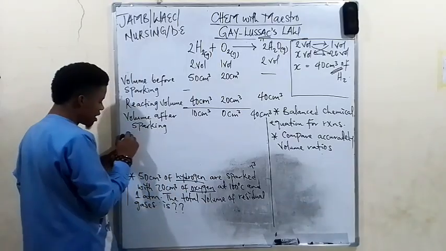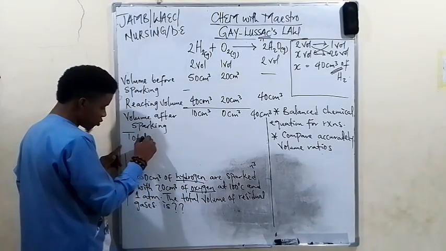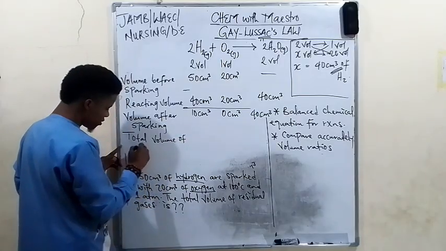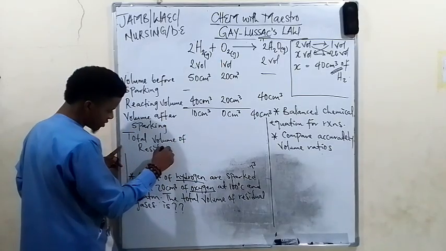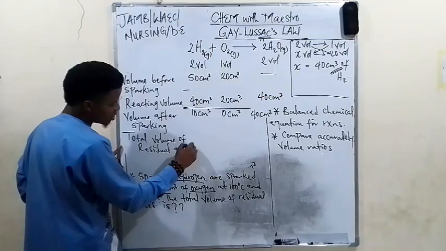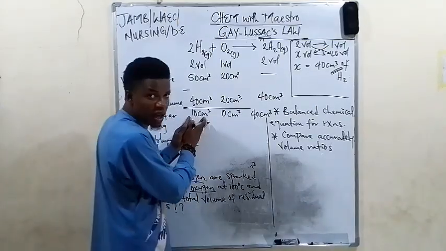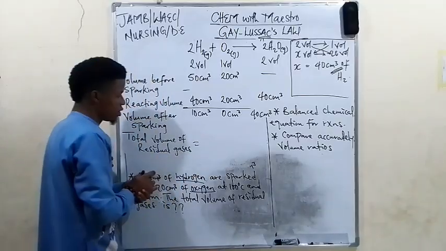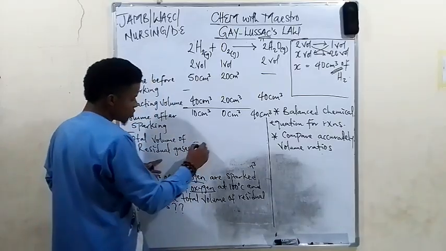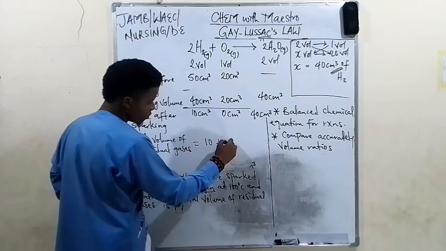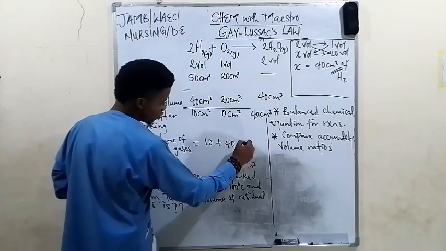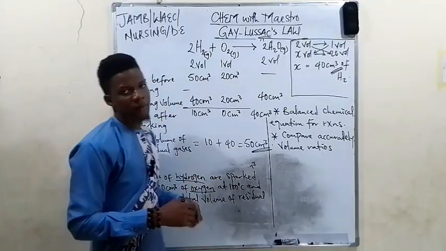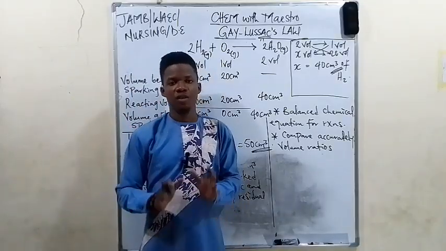So now to get the total volume of residual gases. So what are the residual gases? What are the gases that remain? 10 centimeter cube of hydrogen and 40 centimeter cube of what? Steam, gaseous water. All right. So now 10 plus 40, which is equal to what? 50 centimeter cube. So therefore, our final answer becomes 50 centimeter cube.